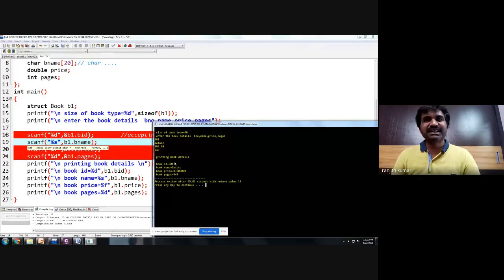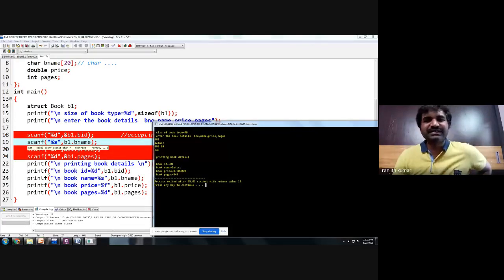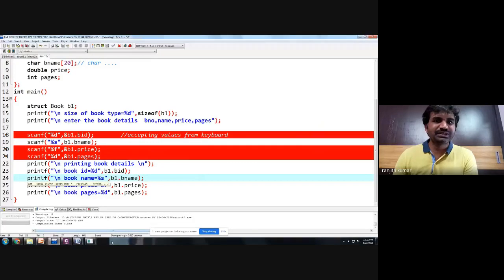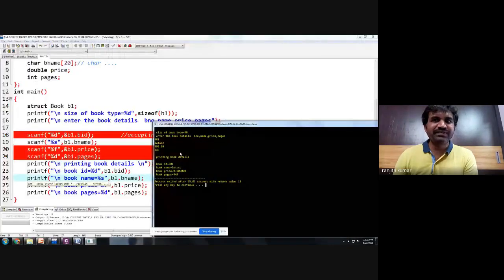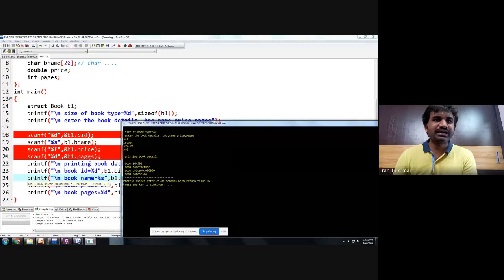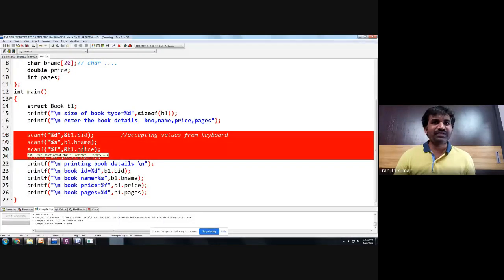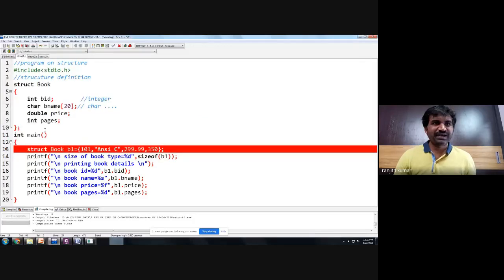So the program is successful. This gets function is giving some warnings and errors in some languages, so let us use scanf to accept a name directly. Is that clear, everybody? This is the output we have displayed. If you observe here, we have printed in all the formats. We have created a variable with direct initialization.